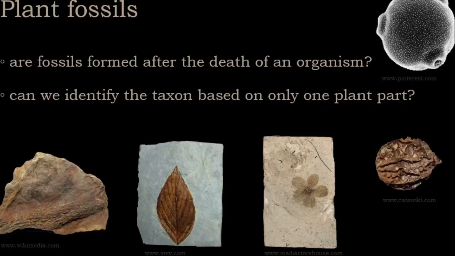Theoretically, fossils can be formed before the death of an organism, like the traces of feet of an animal you saw on the previous slide. And in botany this is perhaps more common since pollen grains, like this one at the top, can be over several hundreds of years old and have undergone complete fossilization. But the tree from which they originate can still be alive, because some tree species have very long life expectancy. And this can also happen to leaves, seeds, branches, and so on.